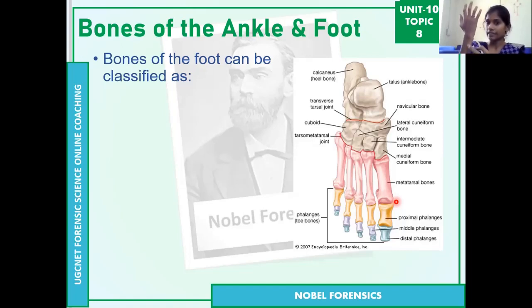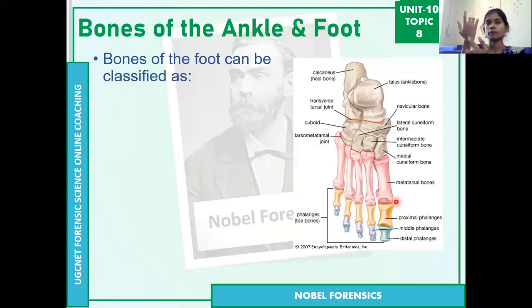There are 14 bones. So 8, 5, 14 for the hand. But coming to the legs, it is 7, 5, 14. So again, they become 30 bones in the upper and lower limbs. How? There are only 7 bones in the leg, whereas the hand has 8 bones. But in the legs there is one extra bone, the patella or kneecap. So that kneecap is there, so one bone was decreased.